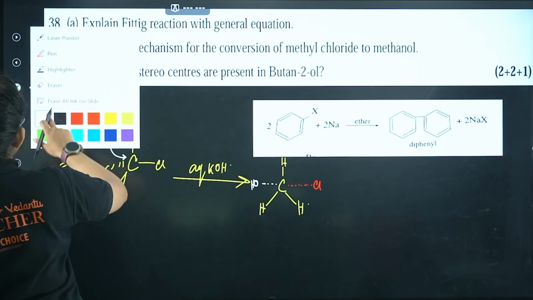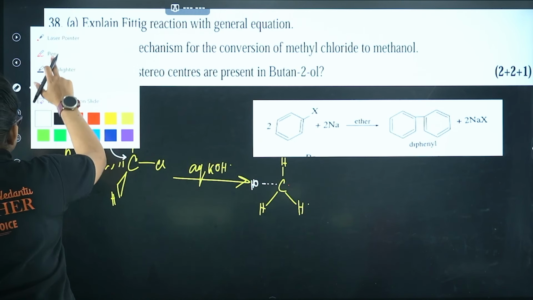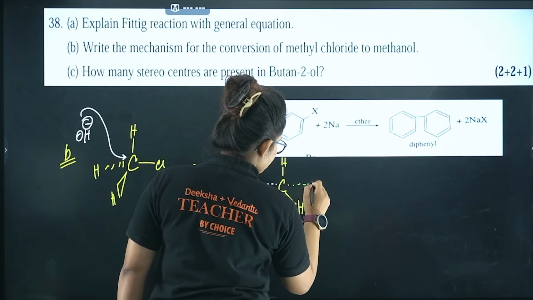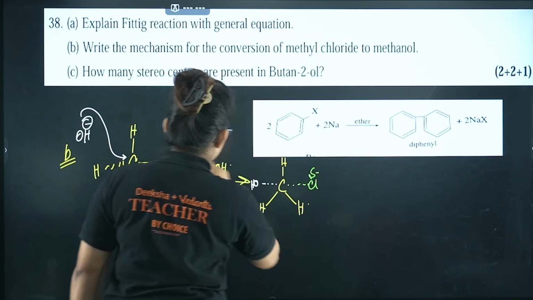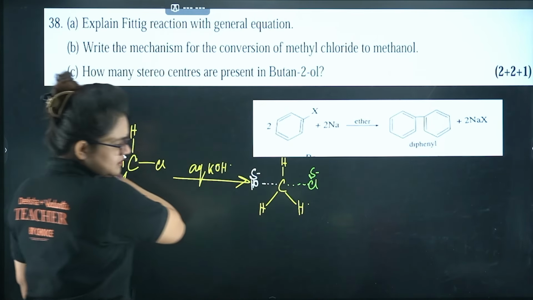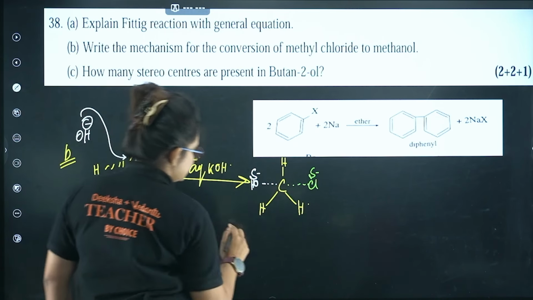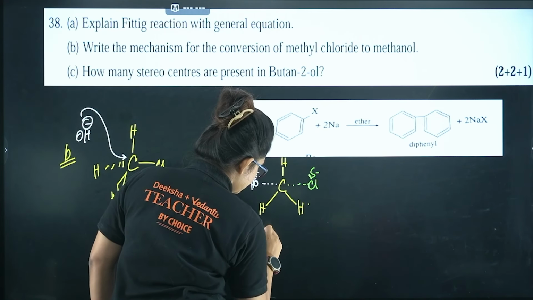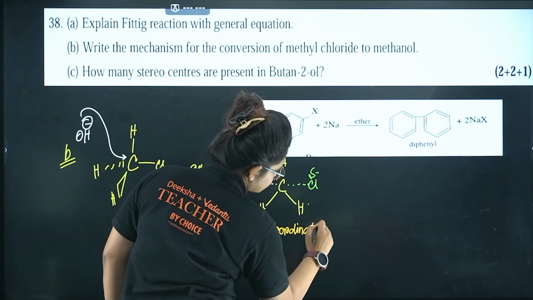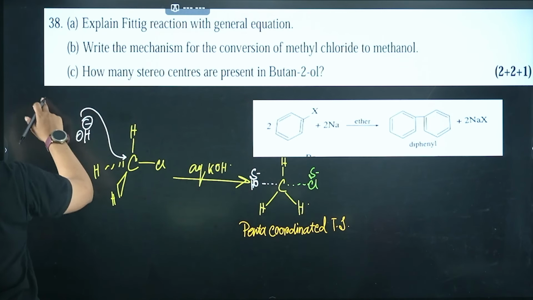I guess it's not visible to you. Let me just change the ink. Let's do it with green. Cl, so that is delta negative, and here OH is also having delta negative. So this particular thing is basically a penta coordinated transition state, penta coordinated TS.